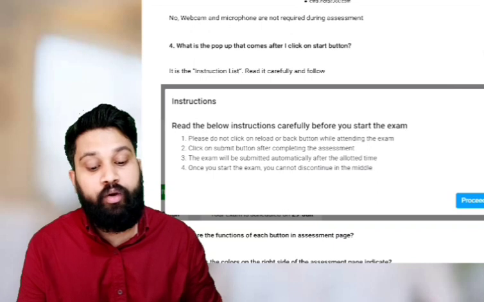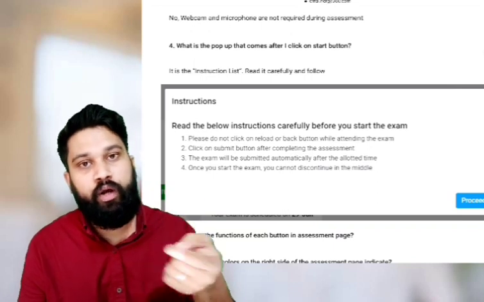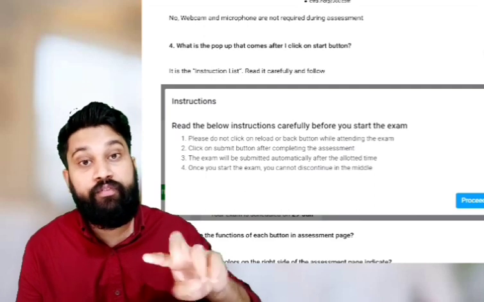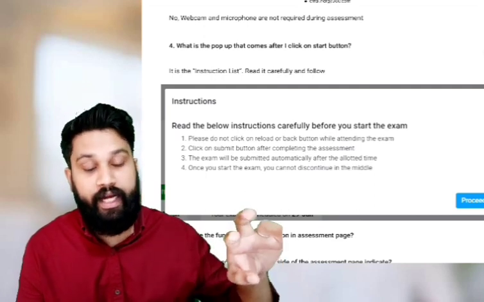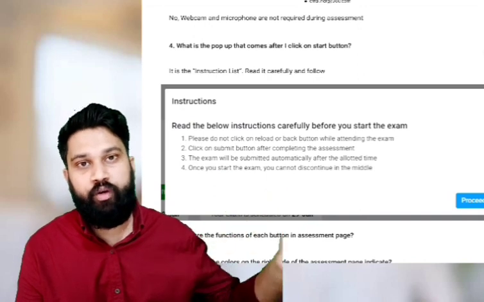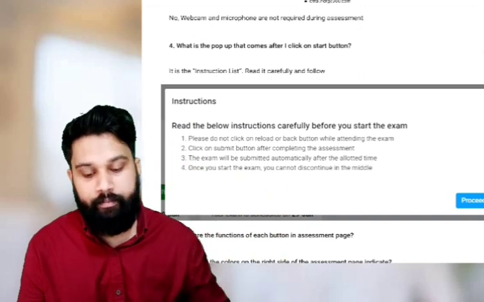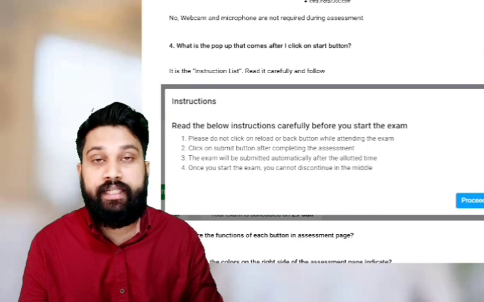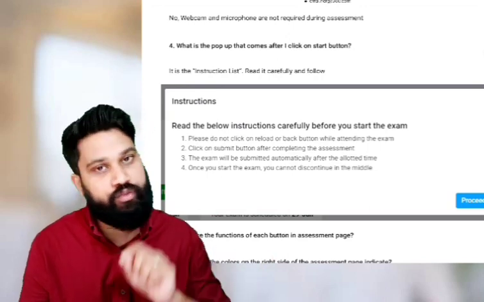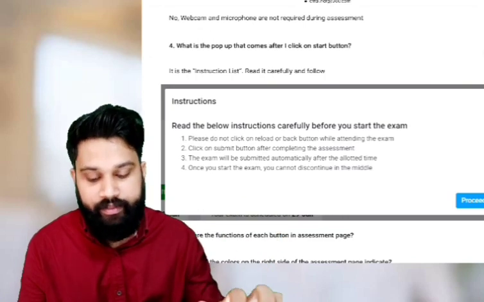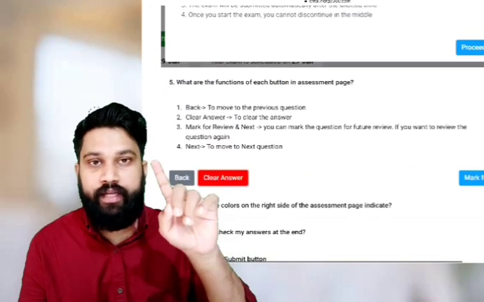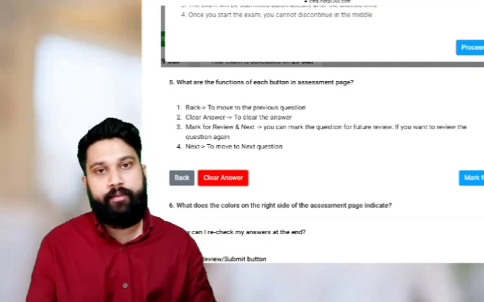If you do not click the submit button, the exam will be automatically submitted after the allotted time, which means after 90 minutes are over, the exam will automatically submit. Once you start the examination, you cannot discontinue in the middle. Once you start, you have to end that examination. Your exam will count as one of your attempts.